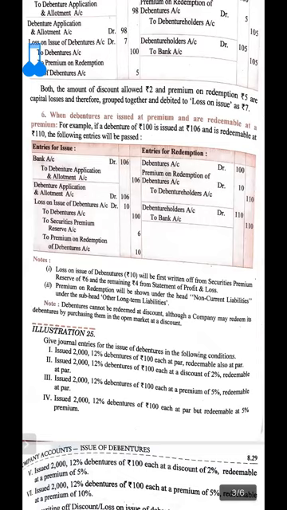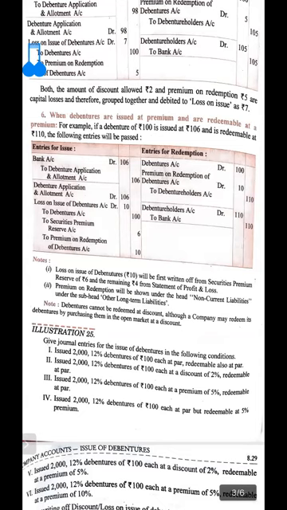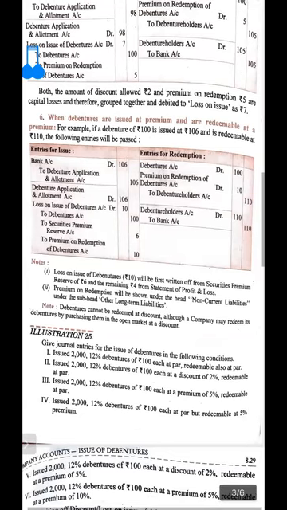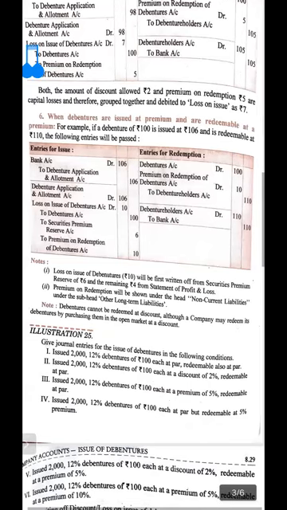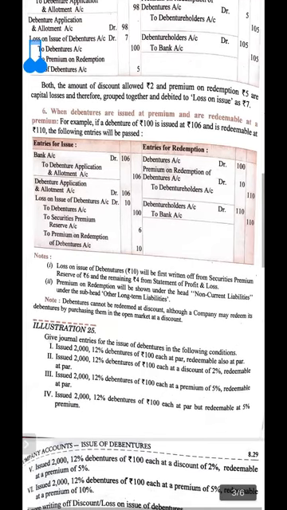To debenture account, to security premium reserve account, to premium on redemption of debenture. And when you pass the entries for redemption, the entry will be debenture account debit, premium on redemption of debenture account to debenture holder account, debenture holder account debit to bank account. In this way, you have to do these 6 types of circumstances, where you find what are the entries of the redemption as well as the entries for the issue.